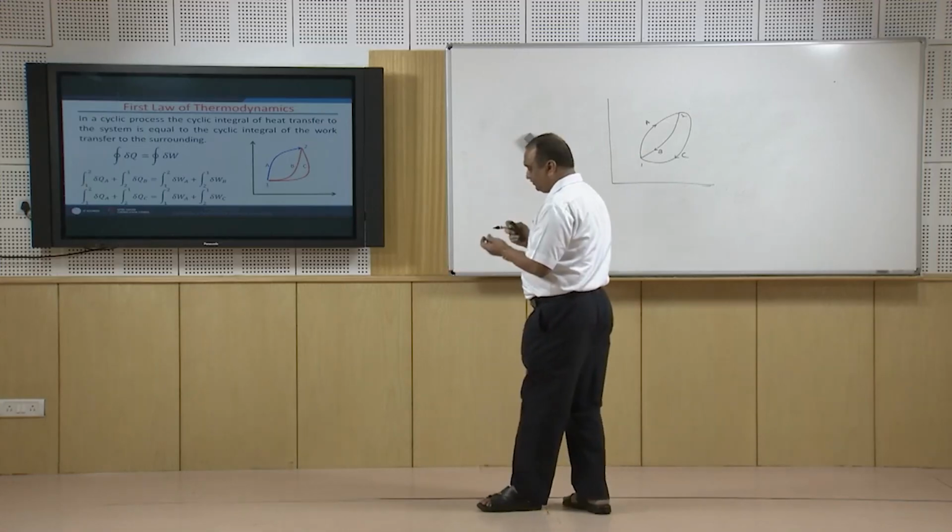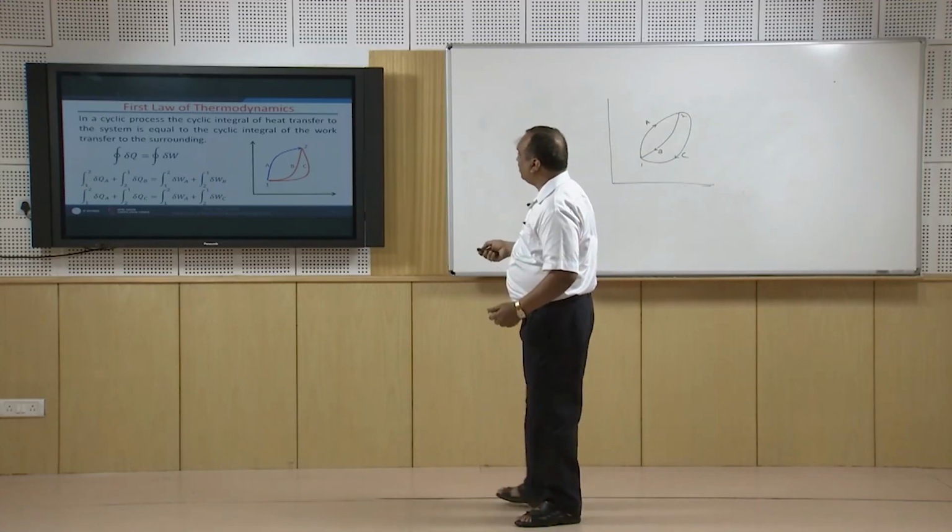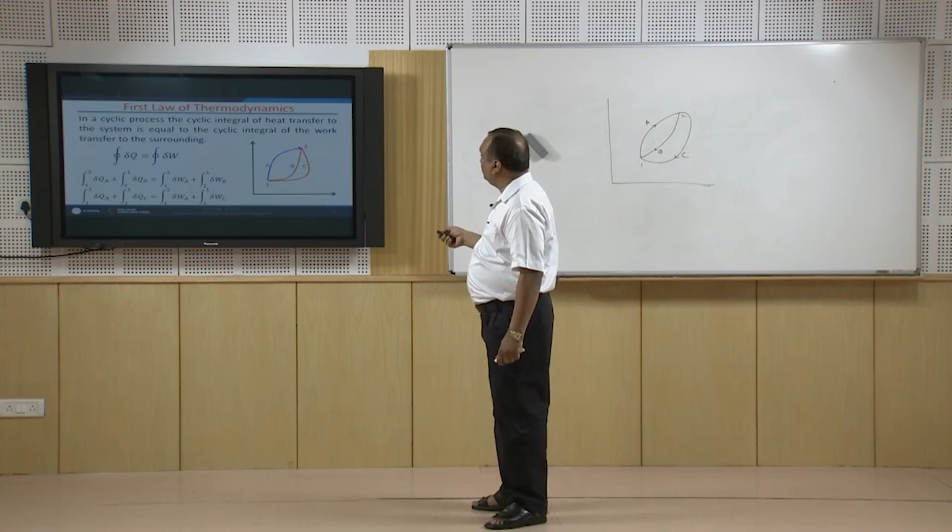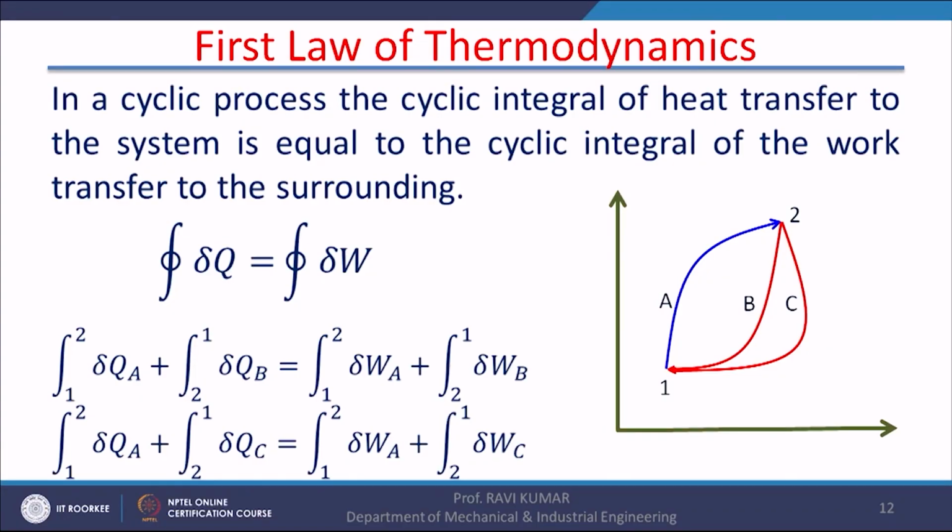Now, in this case, if we take the cyclic integral of the process 1A2B1, then the integral from 1 to 2 of delta QA plus the integral from 2 to 1 of delta QB is equal to the integral from 1 to 2 of delta WA plus the integral from 2 to 1 of delta WB. So, work and heat interaction in this closed loop or cyclic process is taken into account in this equation.